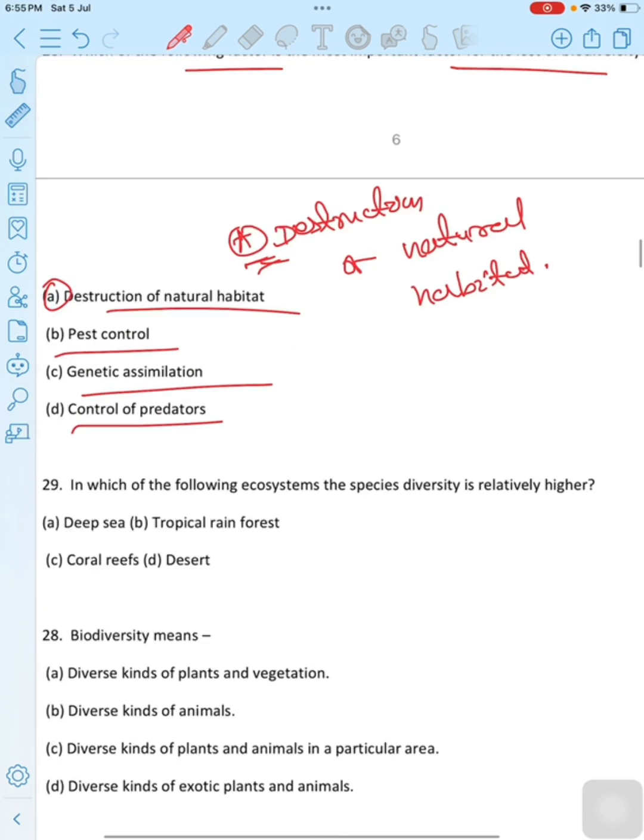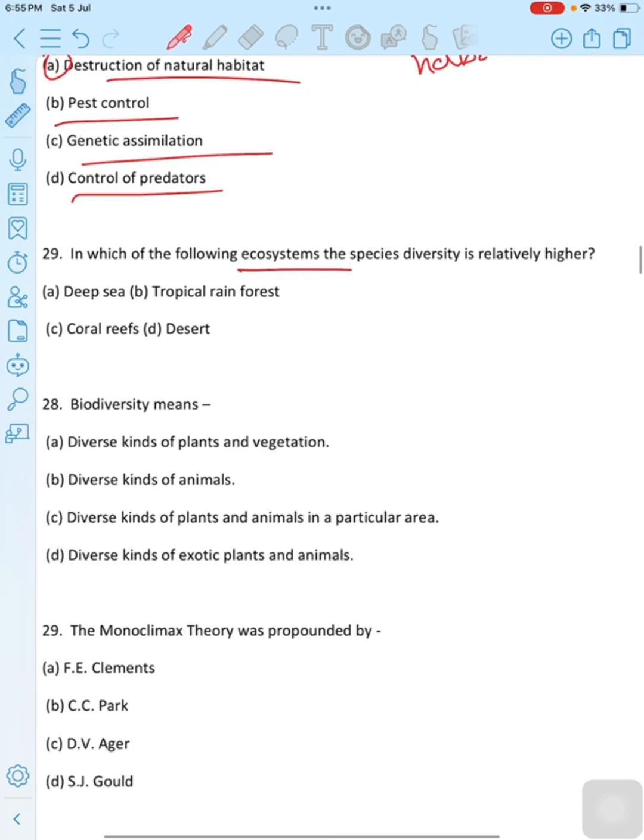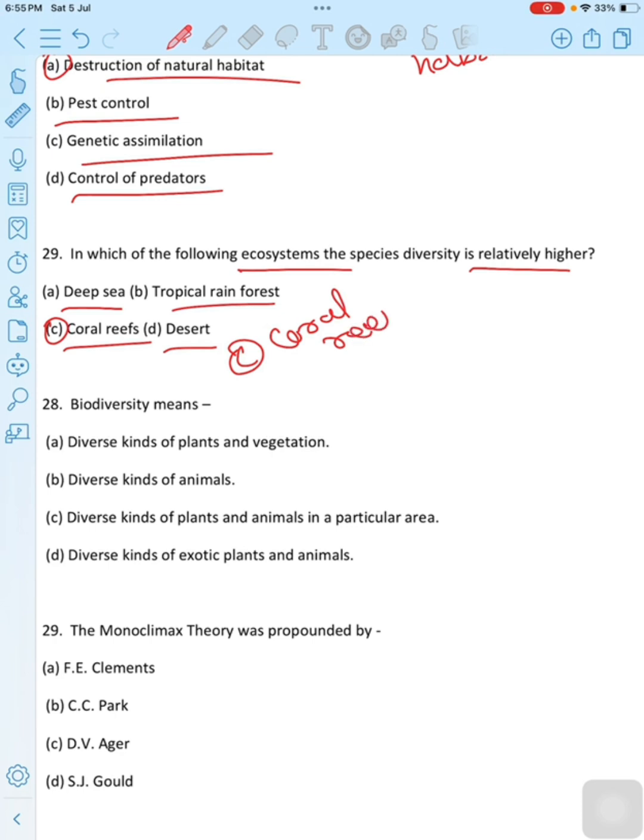Move to next question. In which of the following ecosystems is the species diversity relatively higher? First option is deep sea, second is tropical rainforest, third option is coral reefs, last option is desert. Then the correct option is option C, coral reefs.